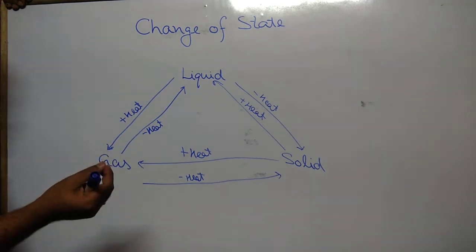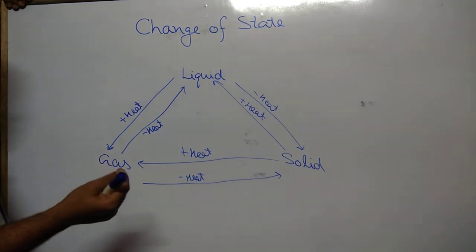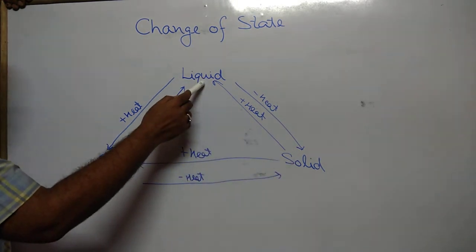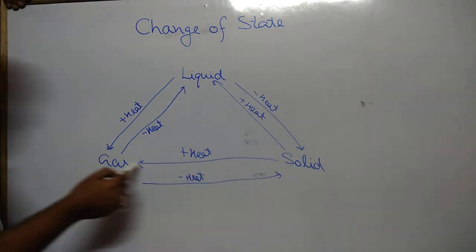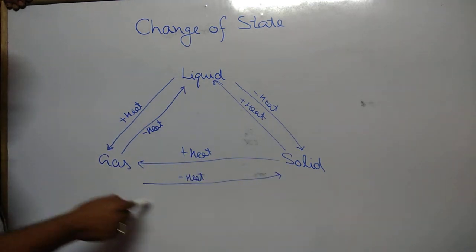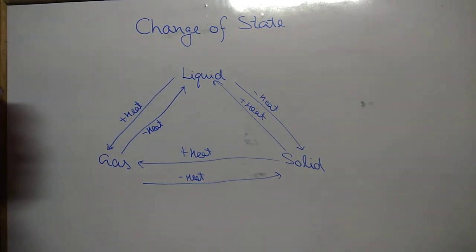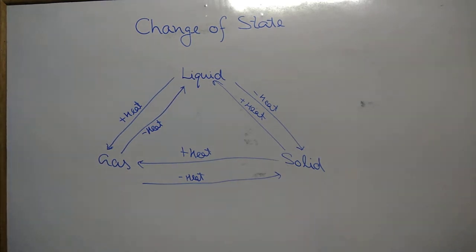For some substances, whenever the solid is heated, it never passes to liquid; it directly changes into gas. This is another type of change of state. So one by one we discuss the types of change of state in this video.